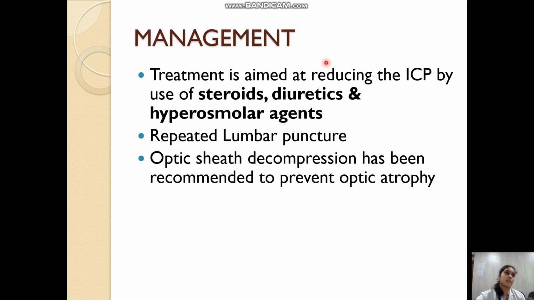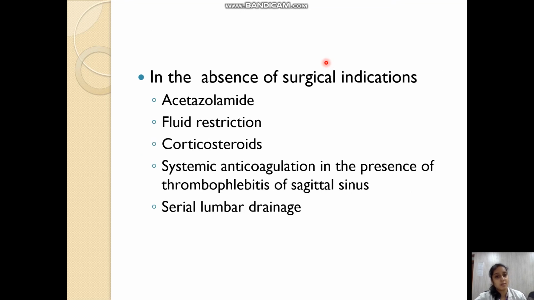Management is aimed obviously at reducing only the intracranial pressure. It is done conservatively by steroids, diuretics, and hyperosmolar agents. Repeated lumbar puncture is sometimes done, and if the region of the optic chiasma is involved, optic sheath decompression needs to be done to prevent optic atrophy. So, acetazolamide, fluid restriction, corticosteroids, systemic anticoagulation, and serial lumbar drainage are all the conservative measures used to decrease the CSF pressure.